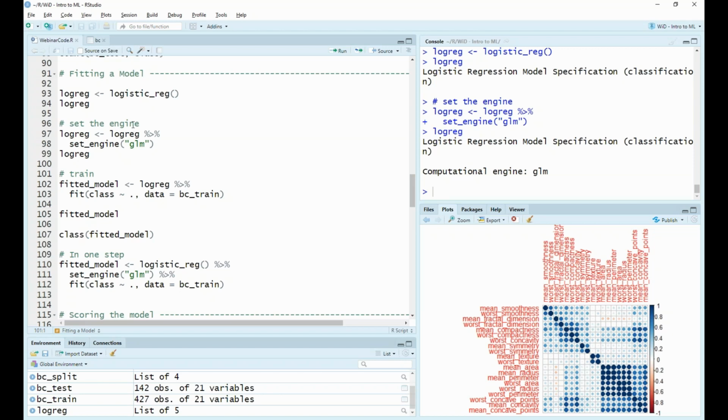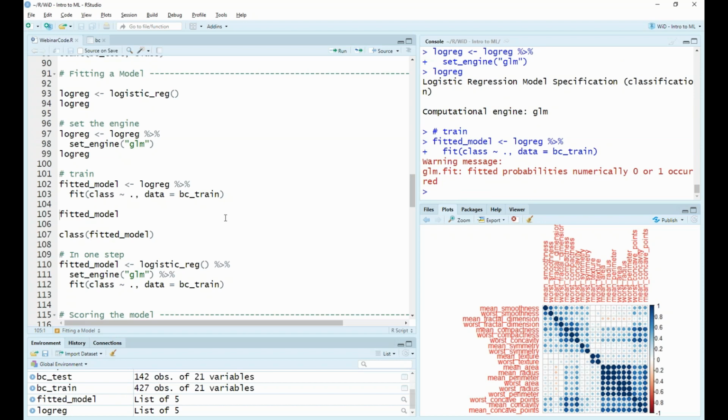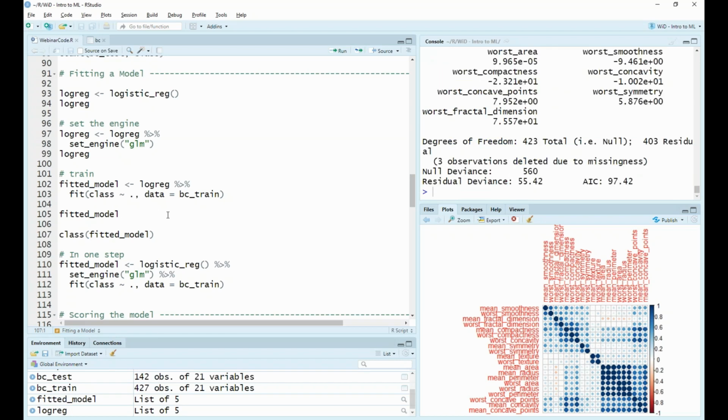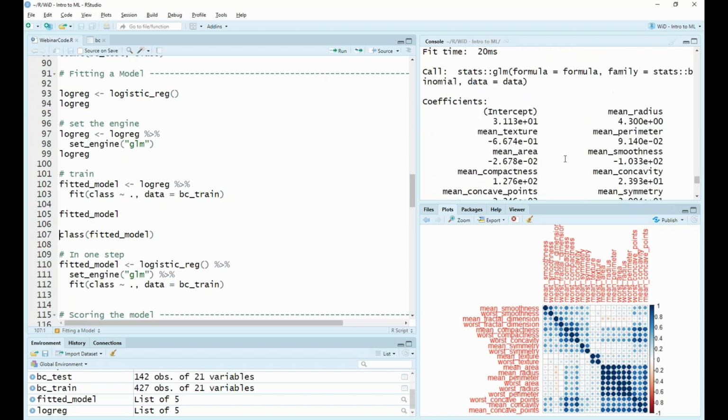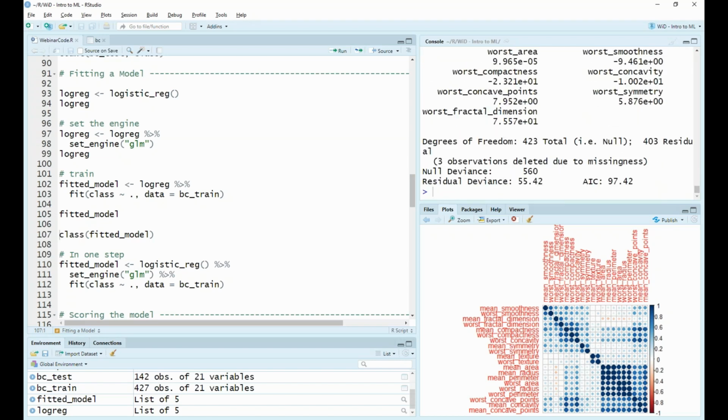So now that we have set the engine, we are ready to train our model. We can pass our logreg object into the function fit, and then we're going to tell it that we are trying to predict the class. So this is our malignant or benign. And we're going to be using all the features available to us in the training data set by specifying this dot. Running this, we can see that we have now managed to fit a model. We have a brief summary of the output of this model here, so we have the model coefficients.